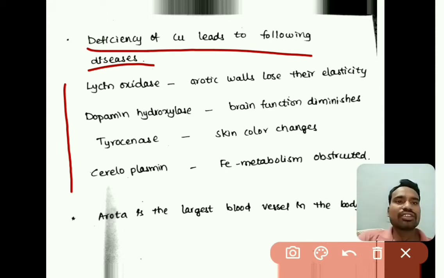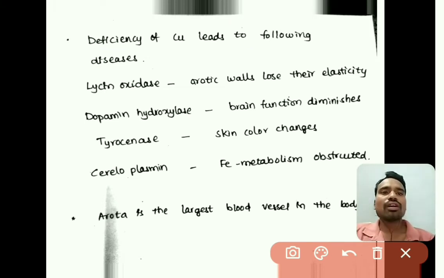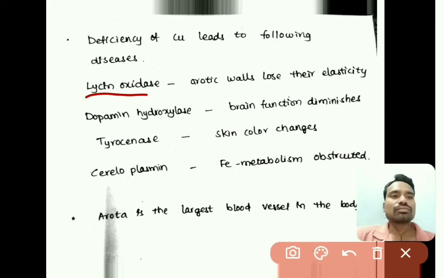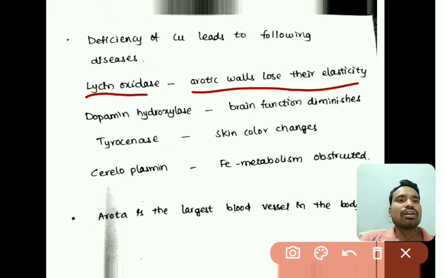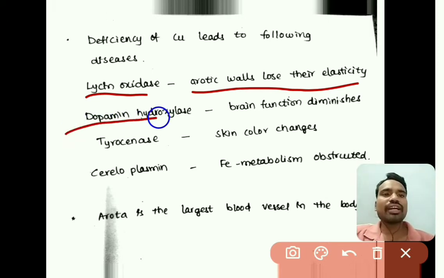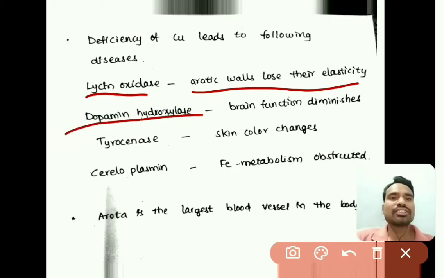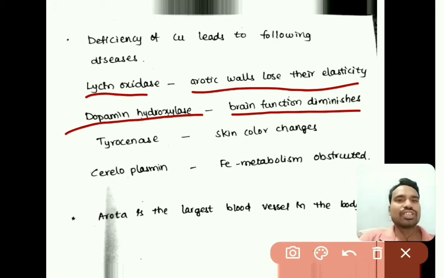When the lysine oxidase enzyme is not working, aortic walls lose their elasticity. When dopamine hydroxylase is not working properly, brain function diminishes.